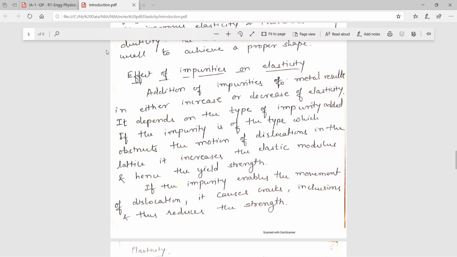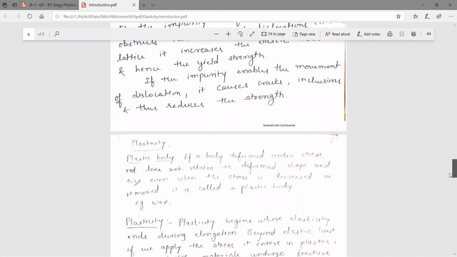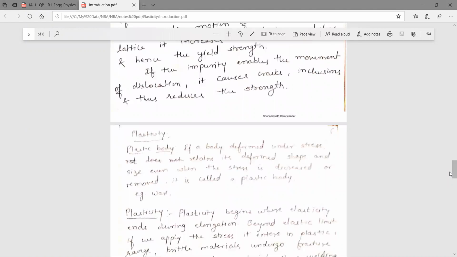And if the impurity stops the movement of the ions, then there will be a decrease in the property of elasticity. So depending upon the property of the atoms which we are adding as the impurity, the elastic property will change.